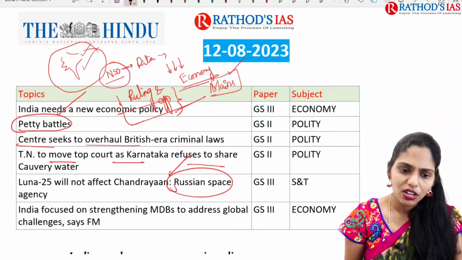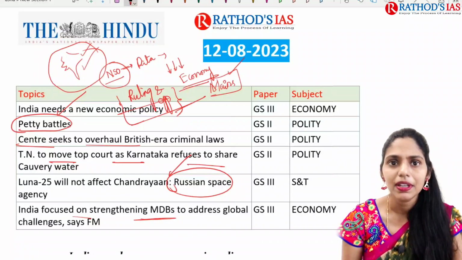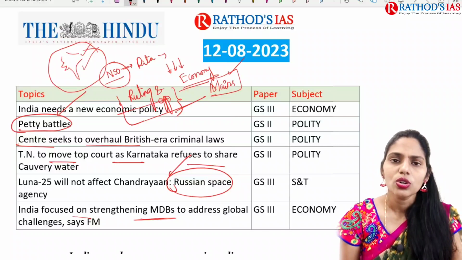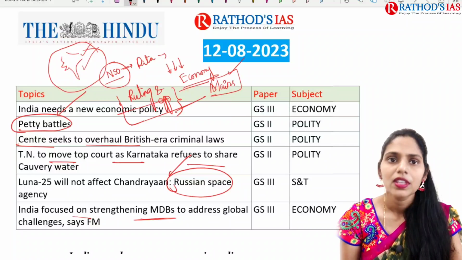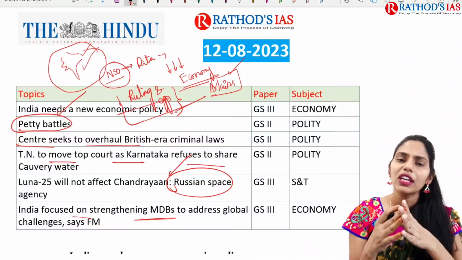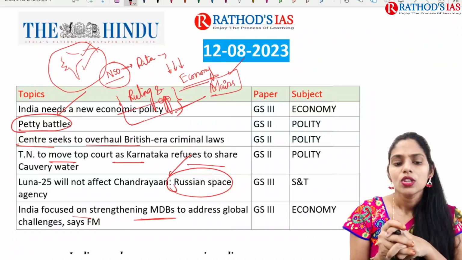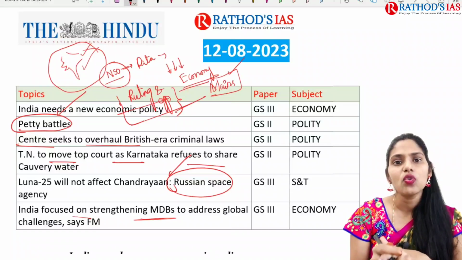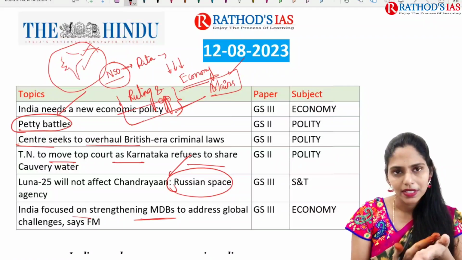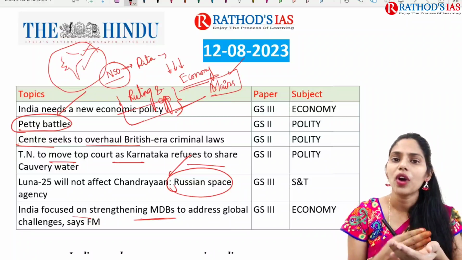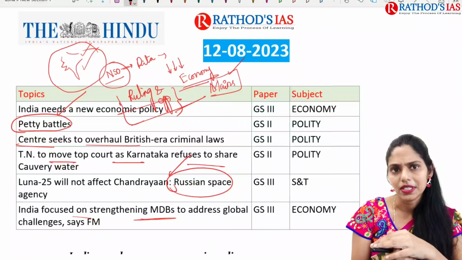And the next topic is India focused on strengthening MDBs, that is multilateral development banks. Here we have to address global challenges, says our finance minister. If you are talking about the role of India, India is enjoying the presidency of G20, right? Because of this, India wants to strengthen these MDBs. Here you have to see what those MDBs are especially, what the need is, what the significance is, and why we need to go for strengthening of these MDBs.